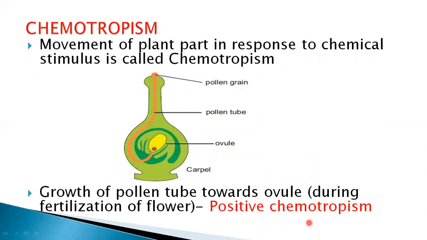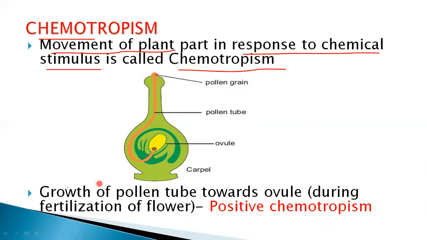Next, we'll move on to chemotrophism. Chemo refers to chemicals. Movement of a plant part in response to a chemical stimulus is called chemotrophism. If the movement of the plant is towards the chemical, then we call it chemotrophism. You can see in your diagram that fertilization of a flower is an example of chemotrophism. Growth of the pollen tube towards the ovule during fertilization of a flower is positive chemotrophism.